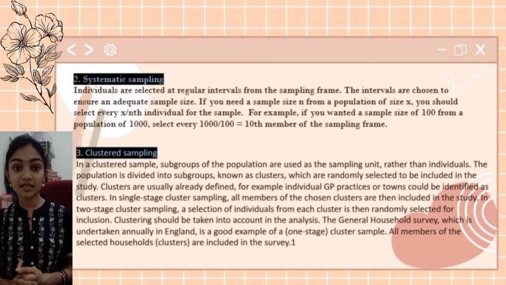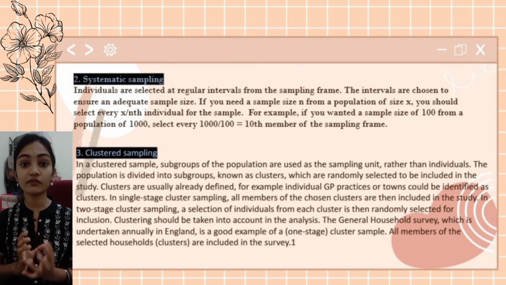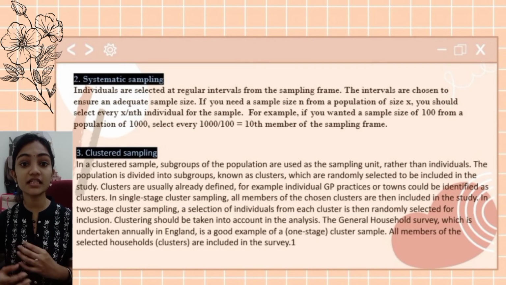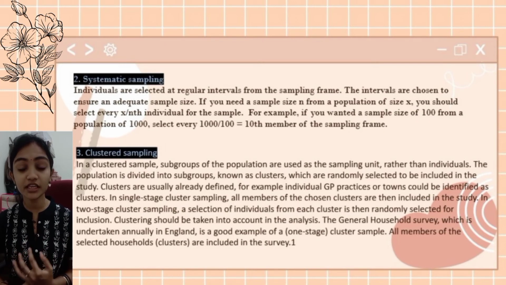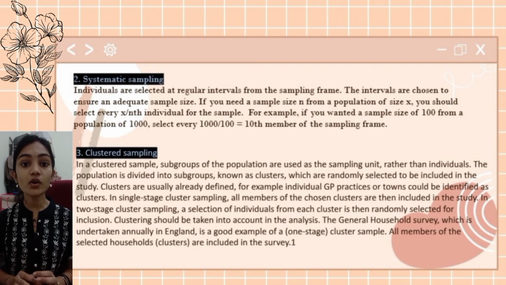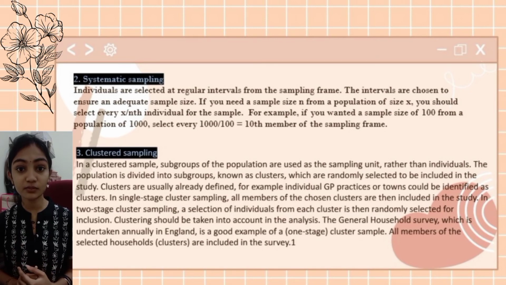The last is cluster sampling. In a cluster sample, subgroups of the population are used as the sampling unit rather than individuals. The population is divided into subgroups known as clusters, which are randomly selected to be included in the study. Clusters are usually already defined. For example, individual GP practices or towns could be identified as clusters. In single-stage cluster sampling, all members of the chosen cluster are then included in the study. In two-stage cluster sampling, a selection of individuals from each cluster is then randomly selected for inclusion.